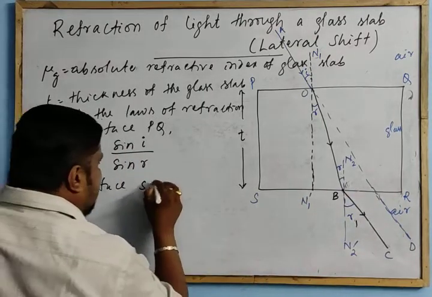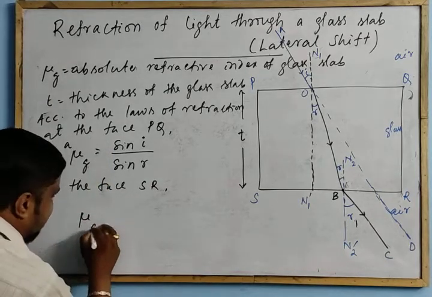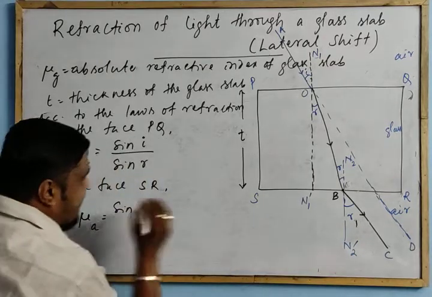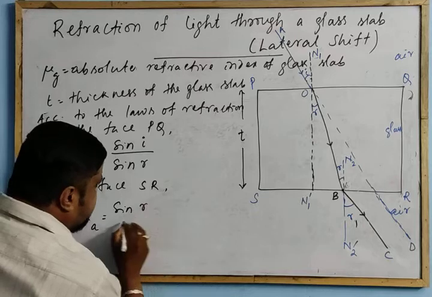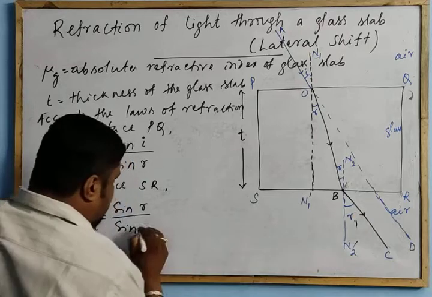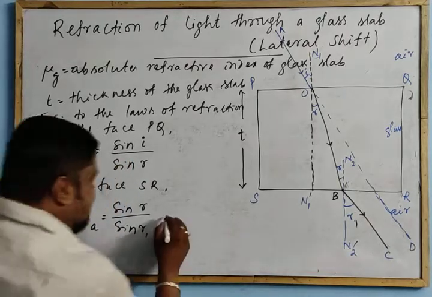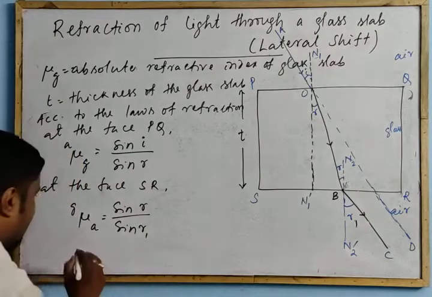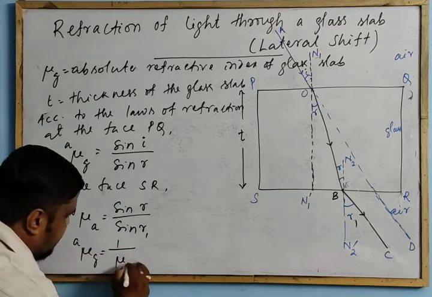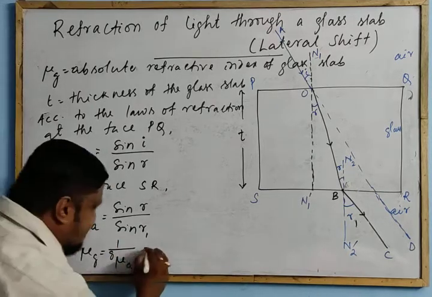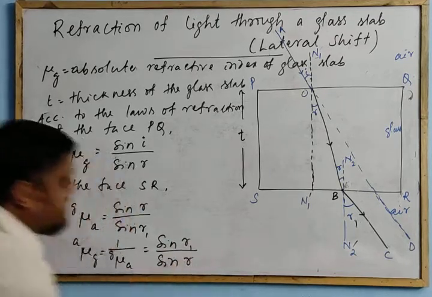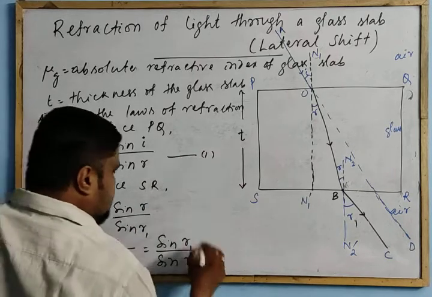SR, apply the same law of refraction. Here, the refractive index of air with respect to glass, traveling from glass to air, is equal to sine. What is the angle of incidence here? R. I have made the correction here. It is R, here R by sine R1. This implies, according to the principle of reversibility, mu glass to air should be equal to 1 by mu air to glass. This is equal to sine R1 by sine R. Equation 1, equation 2.